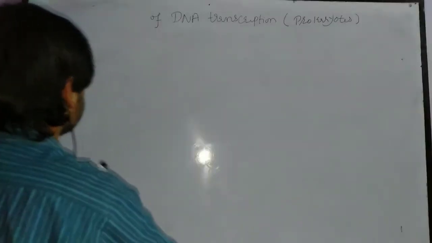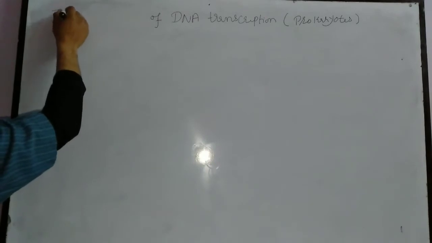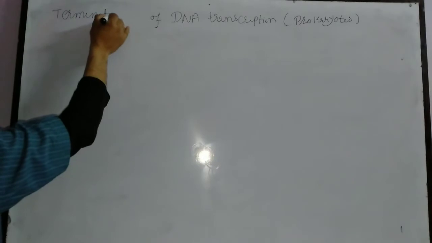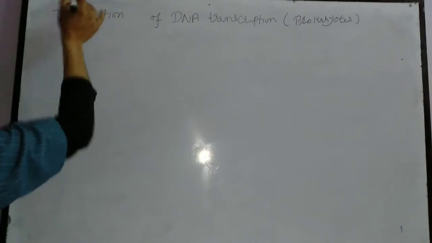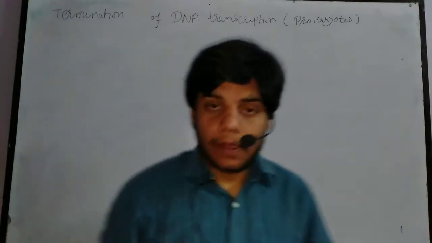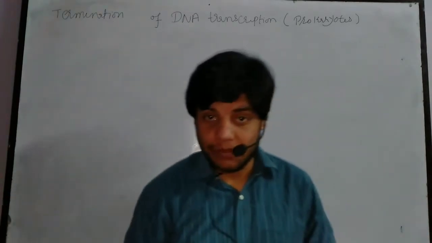Okay, so let me write: termination of DNA transcription in prokaryotes, or mainly in E. coli cell. First of all, what is termination of DNA transcription?